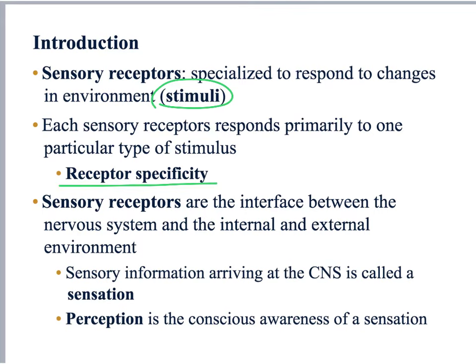So changes in conditions both inside and outside our body stimulate sensory receptors. And this sensory information generated by a stimulus is called sensation. But the conscious awareness, the interpretation of this sensation, is known as perception. And the perception, the conscious sensation of different stimuli, happens in the cortical areas of our brain.